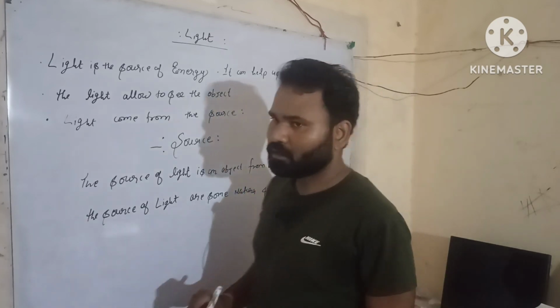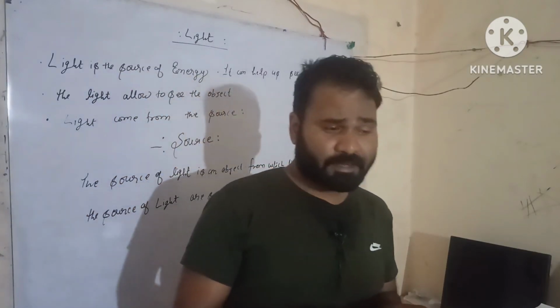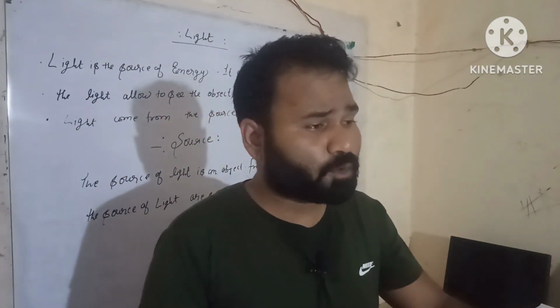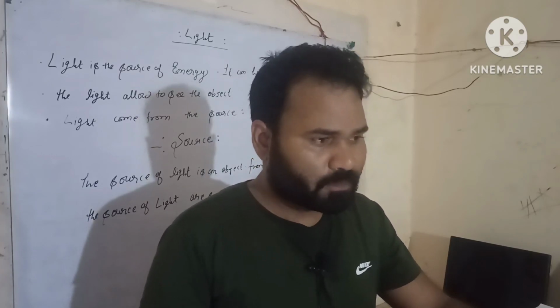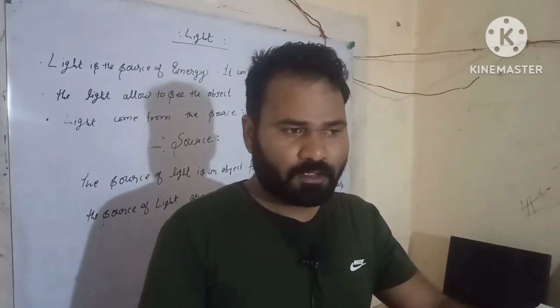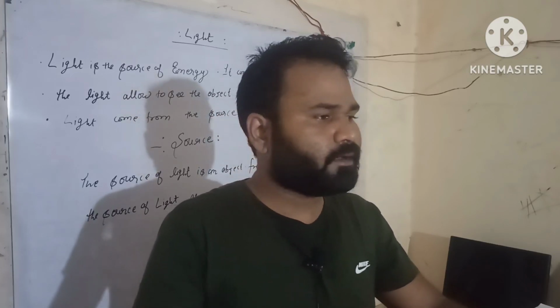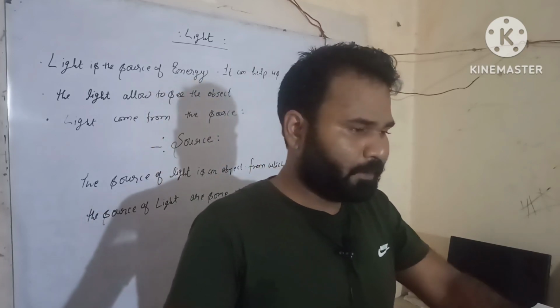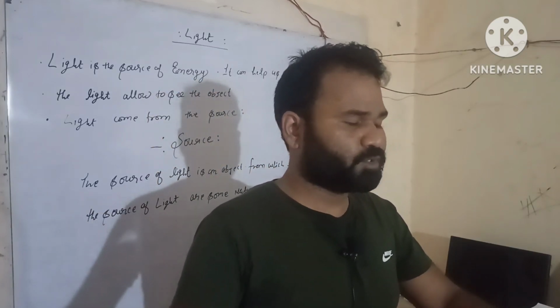What is a man-made object? Torch, electric bulb, candle are man-made objects. And natural sources are star, moon and sun, many types of natural sources.